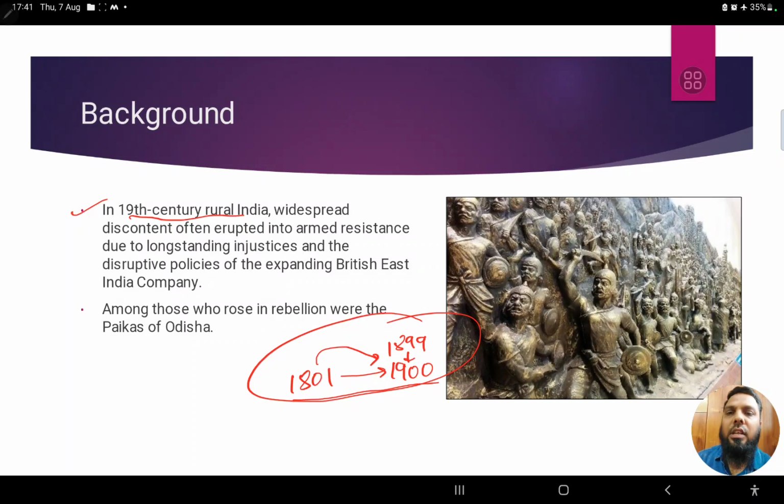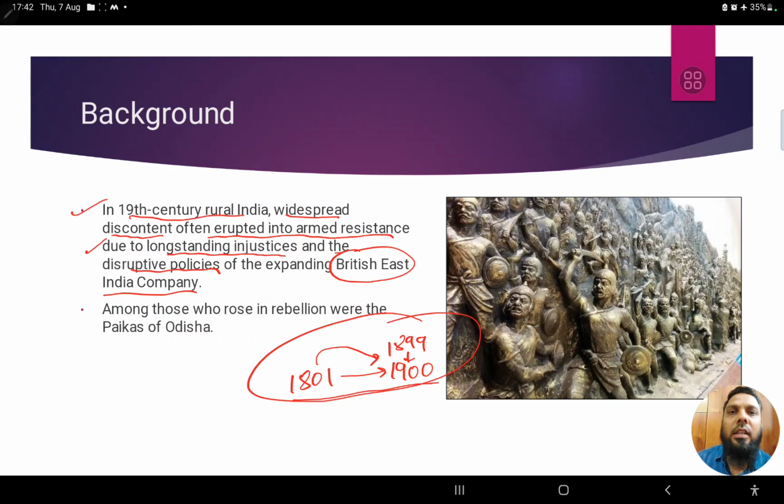In 19th century rural India, we see widespread discontent, especially in rural areas. People were not happy, and this often erupted into armed resistance. A lot of the time people from rural areas erupted into resistance. This resistance was due to long-standing injustices. They were facing a lot of injustice because of the disruptive policies of the British East India Company.